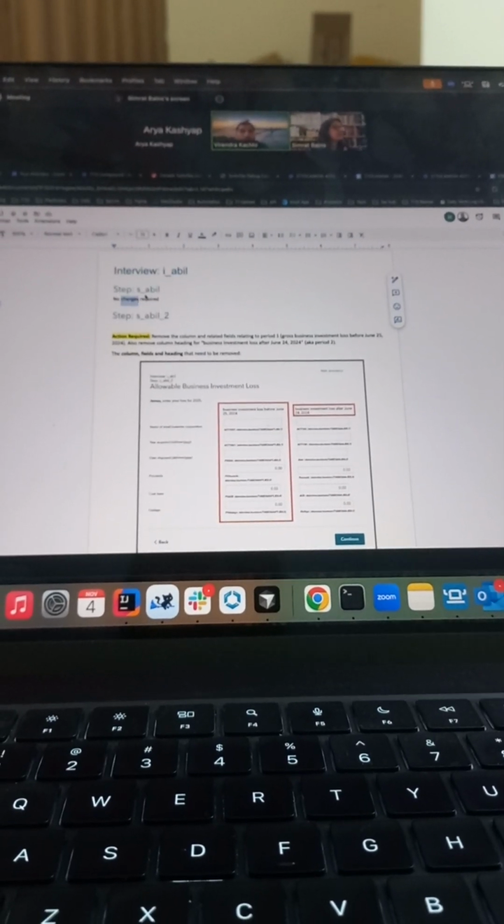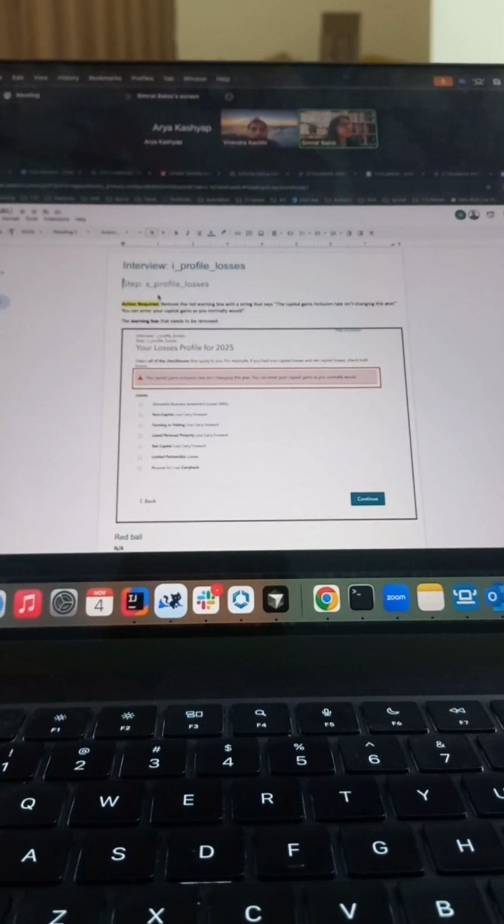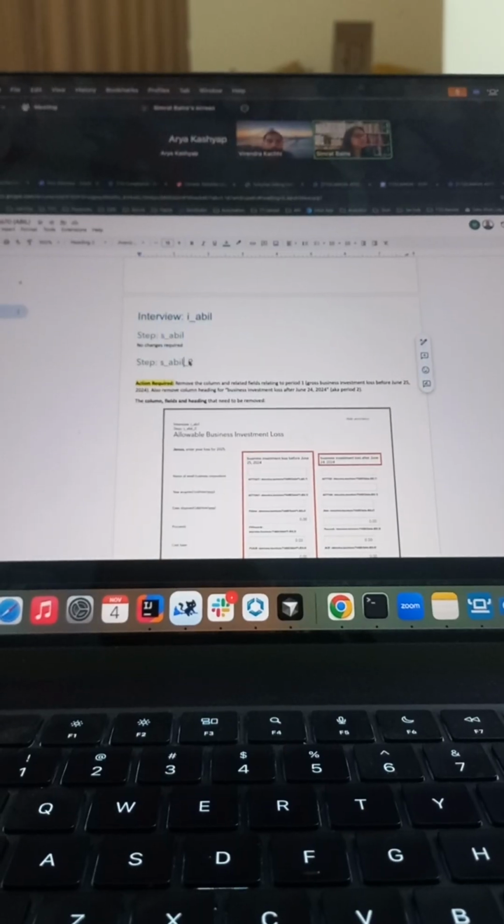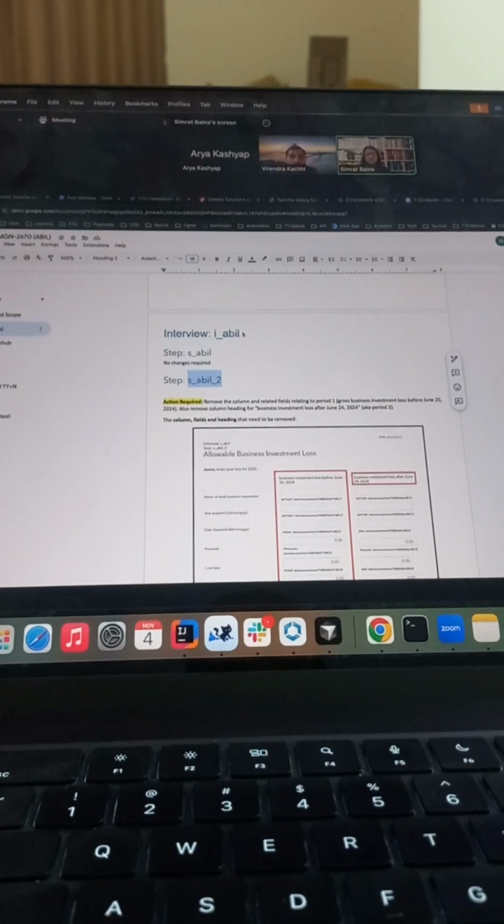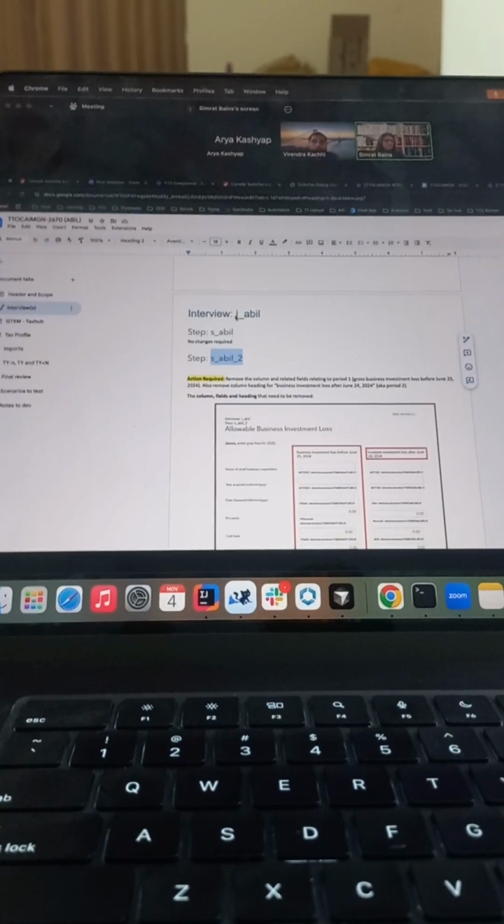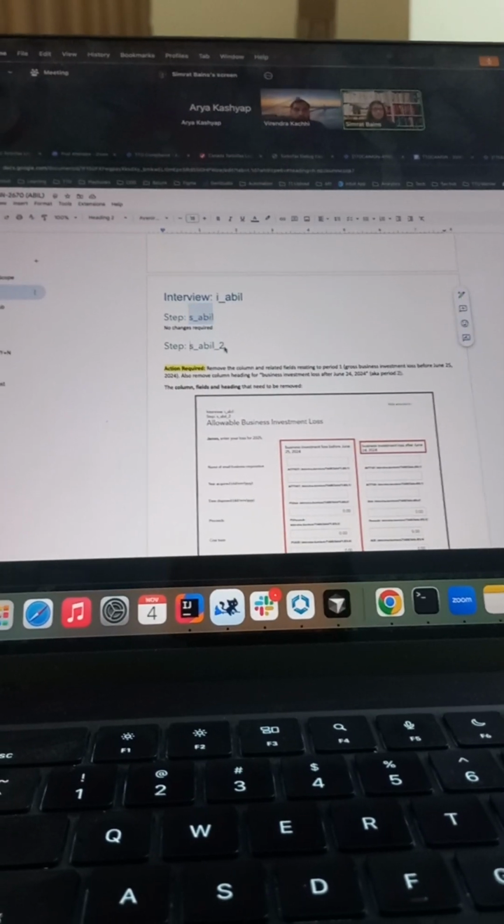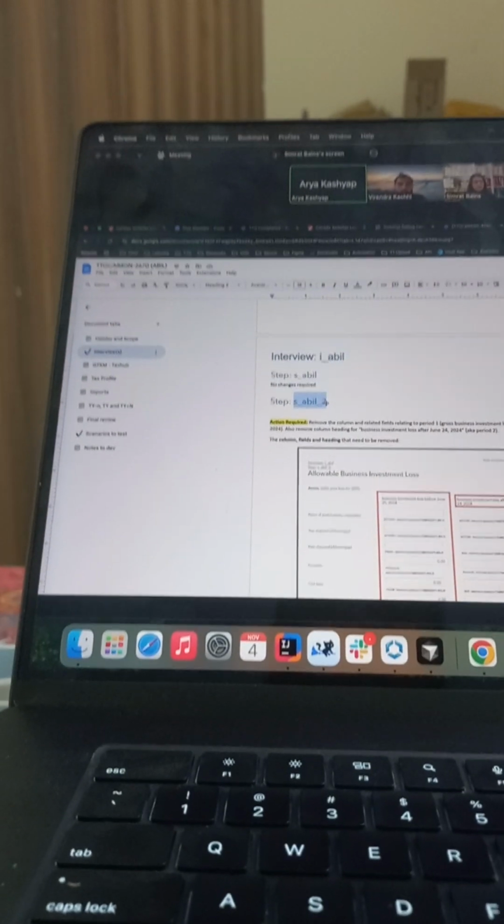Maybe that's just a misstep, ignore that one. This step doesn't require any change. This one does. It's a bit funky because this is the interview here and it has multiple steps. So maybe they just aligned it so that this interview has this step, which doesn't need any change, and this step will need change.